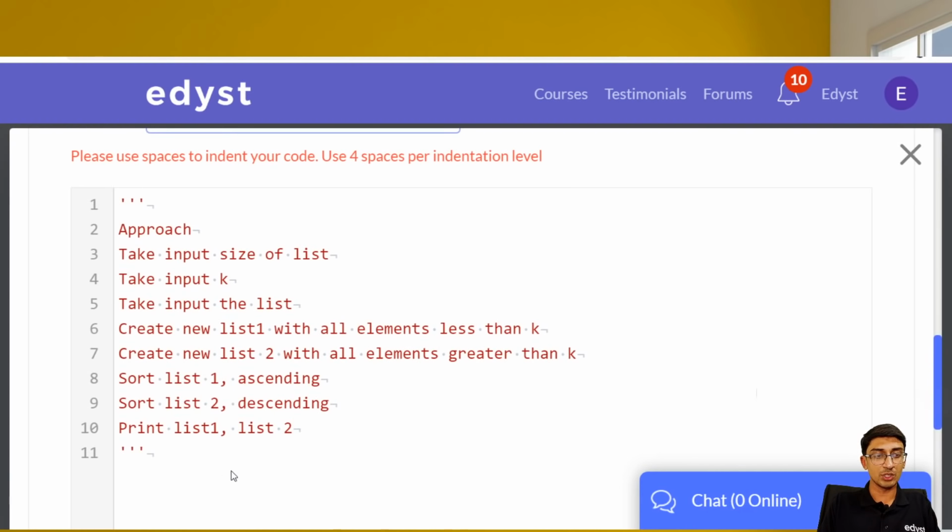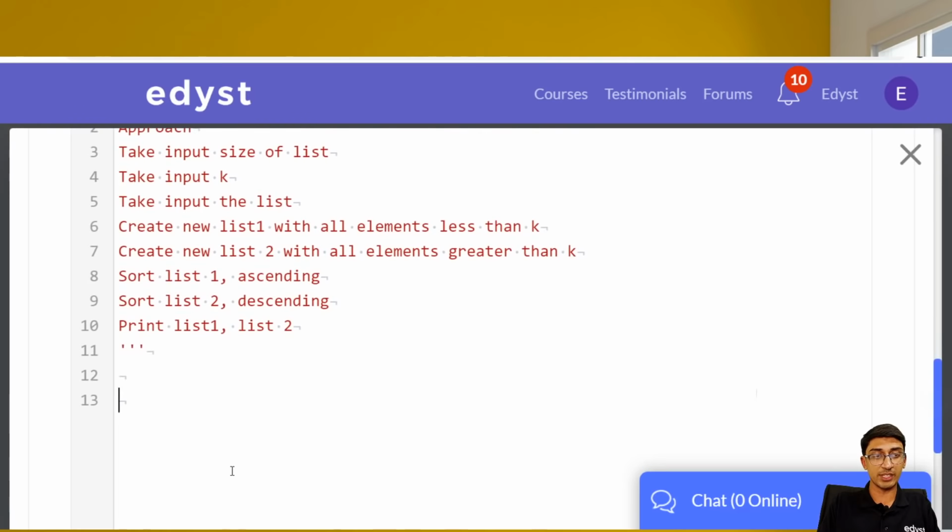All right, so first things first, we have to take input the size of the list. All the inputs in Python are taken by input, but they're all strings, sorry. So we have to convert them into integers. This is how we'll convert it into an integer: n is equal to int(input()). We take k is equal to int(input()). All right, so we did that.